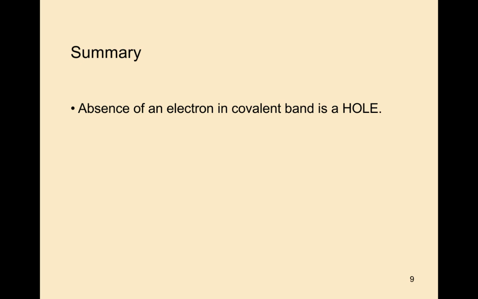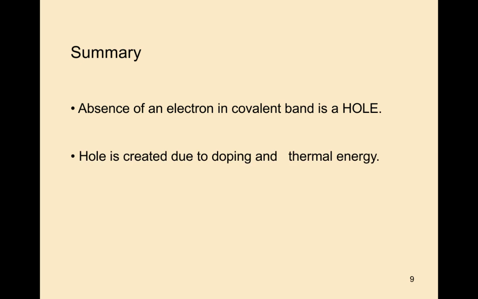So what is a hole? Absence of an electron in a covalent bond is a hole. A hole is a positively charged particle. Holes can be generated by 2 methods. The first one is doping and the next one is by applying thermal energy. Hole movement takes place in the valency band only.